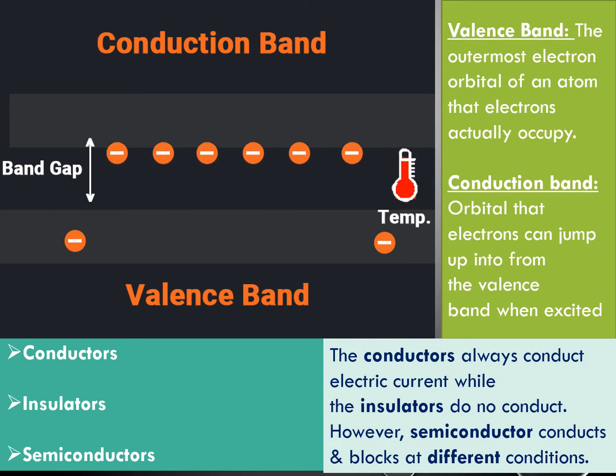Now come to our topic: what are conductors, insulators and semiconductors. Conductors always conduct electricity without depending on the situation or atmosphere, but insulators do not conduct electricity, while a semiconductor conducts and blocks under different conditions. That means semiconductor conductivity depends on the conditions.